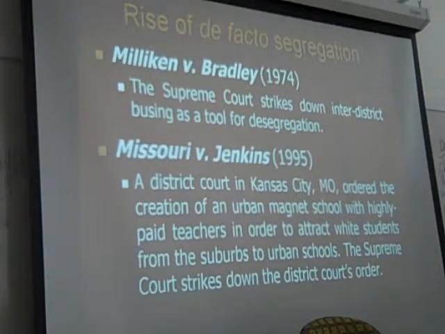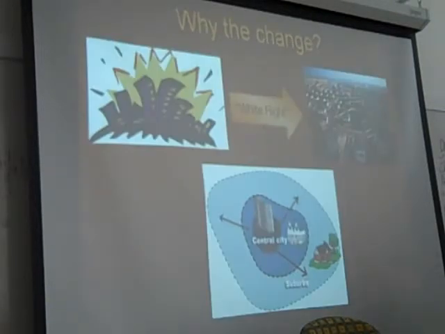Right, so here's another attempt to create integration. We're going to create this beautiful school in the middle of the inner city, and that way we're going to attract white students from the suburbs to come into the schools. The Supreme Court says you can't do that, all right? So we're dealing now with kind of the backlash to integration. The court's finally having to recognize the resistance to these integration plans.